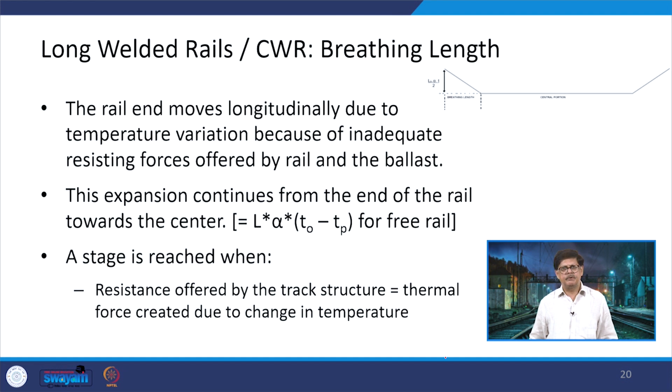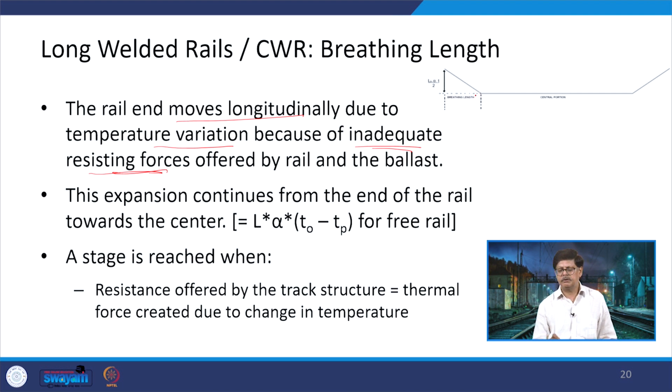Now, let us discuss about the breathing length. Now, we already discussed that it is a length which moves under the change in temperature. So, rail ends which move longitudinally due to the temperature variations because of inadequate resisting forces offered by the rail and the ballast, that particular length is a breathing length.